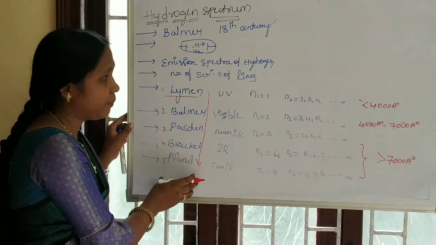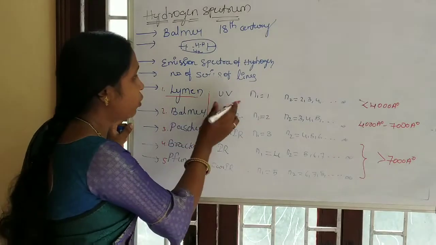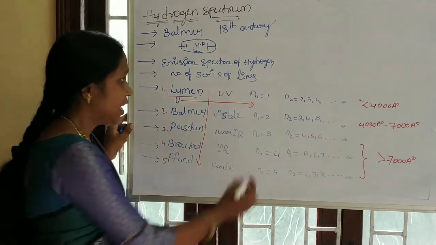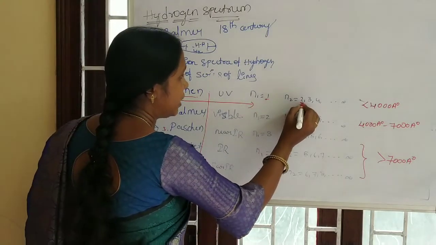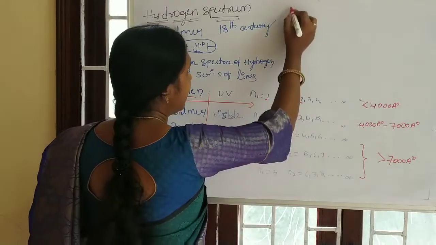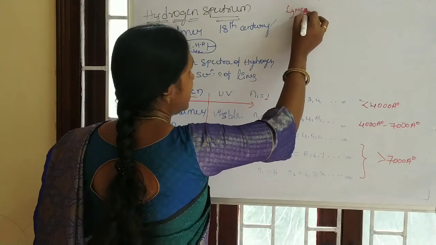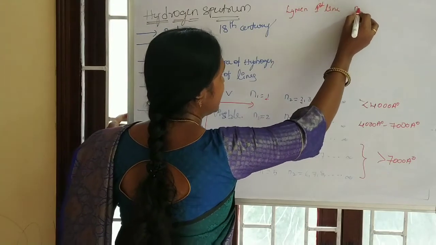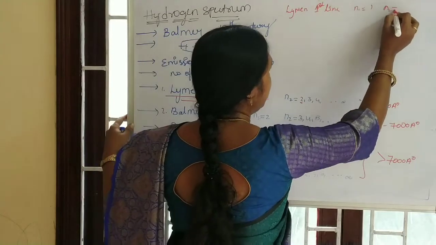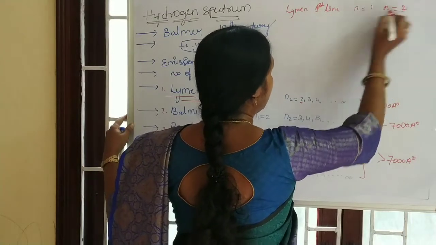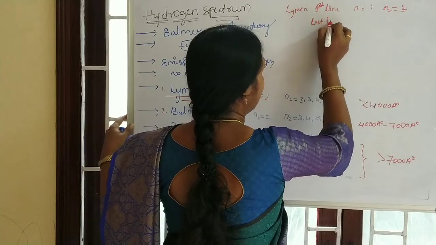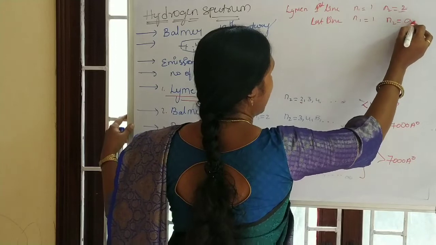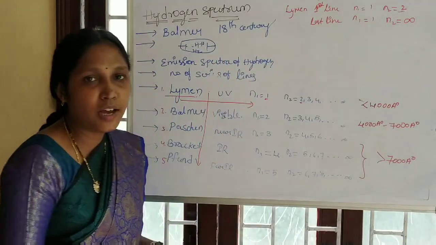Now, if we go from left to right in a series, take a series, it has a first line. If you take Lyman, the first line of Lyman has n1 is 1, n2 is 2. If you take the last line of the Lyman series, it has n1 is 1, n2 is infinity.